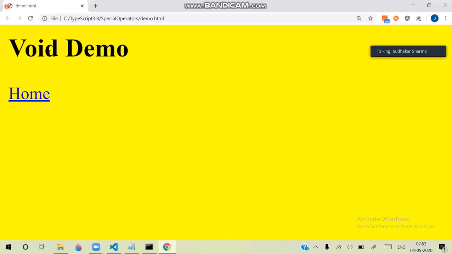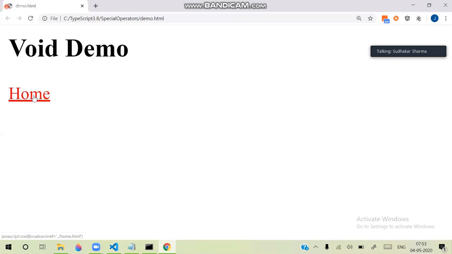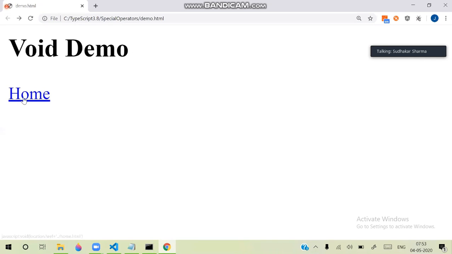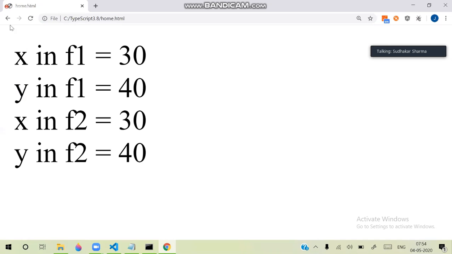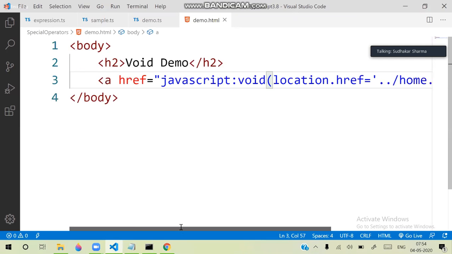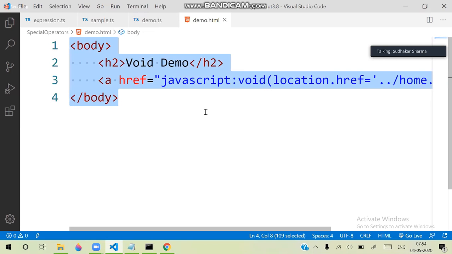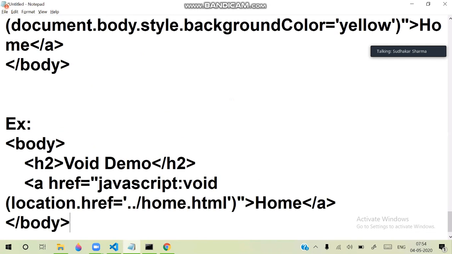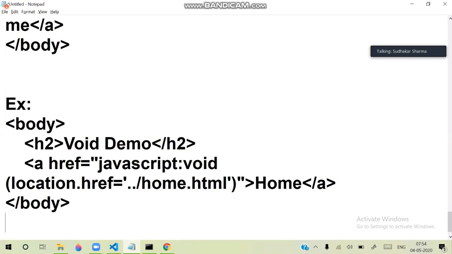That means we can implement the functionality later for that link. When I click on it, it will go to the home page and display it. You can configure that using these techniques. So earlier it is designed to return nothing, but later you can dynamically implement a functionality for this. This is an example for that. So href can use location dot